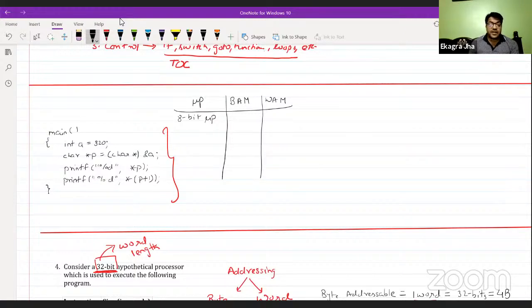So in word addressable memory, one word length depends on the configuration of the processor. If the processor is 8-bit long, the word size is 8-bit long. If the processor is 16-bit long, or a 16-bit microprocessor, one word length is 16-bit.